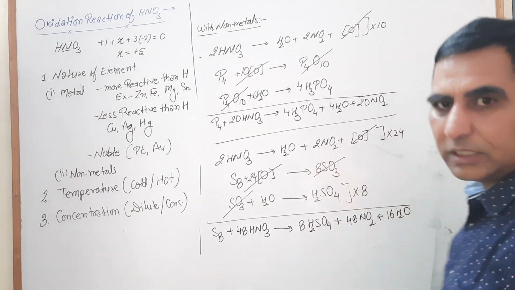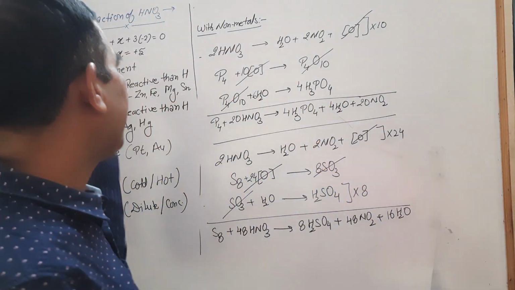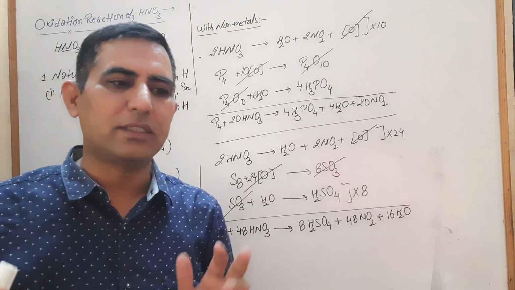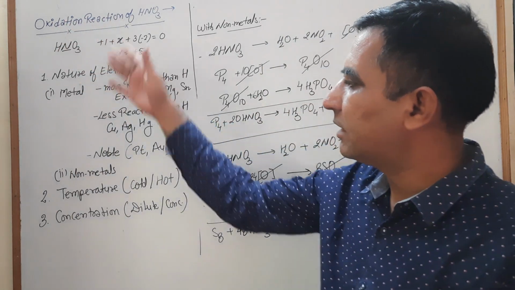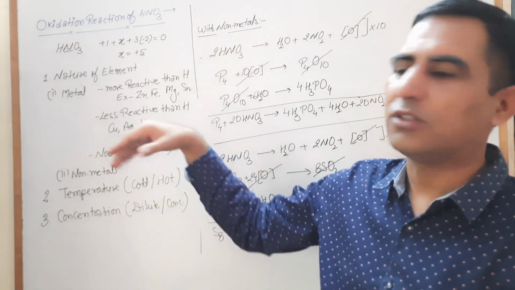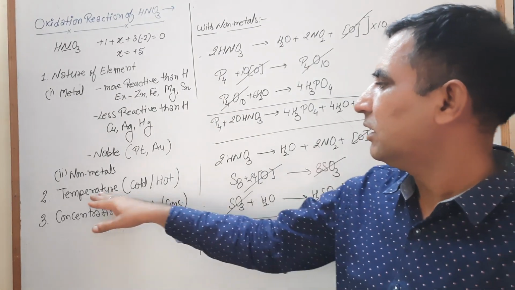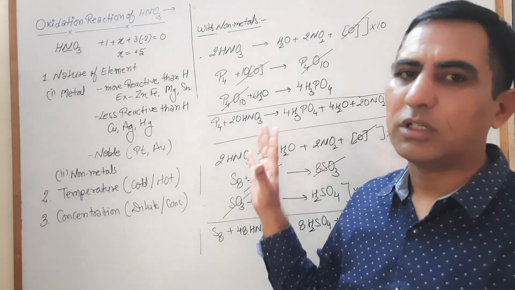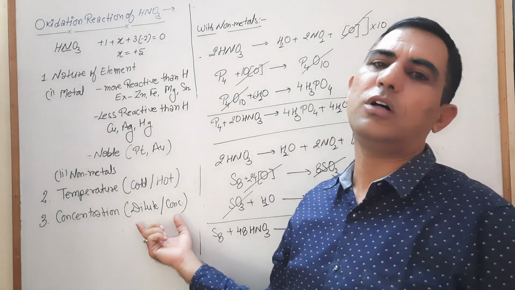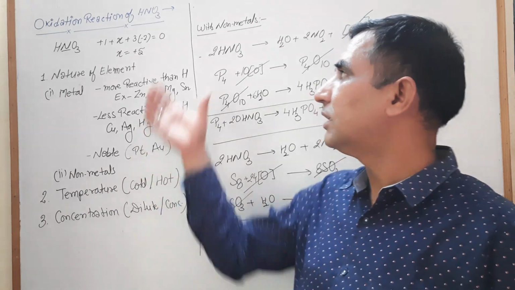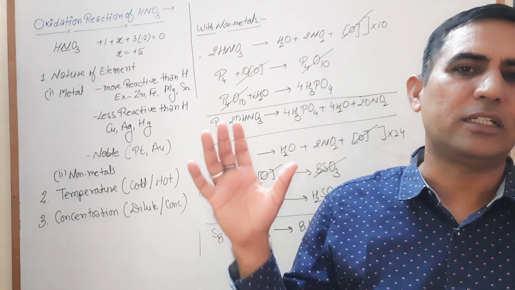So these are the better ways to memorize the oxidation reactions of nitric acid. If you memorize the master reaction and its pattern, and the reaction with metals, which type of metal is more reactive or less reactive than hydrogen, or whether it reacts with non-metals. It also depends on the temperature, cold or hot, or the concentration, dilute or concentrated acid. So with the help of this, you can easily conclude which one is the oxidation product in the reaction of HNO3.